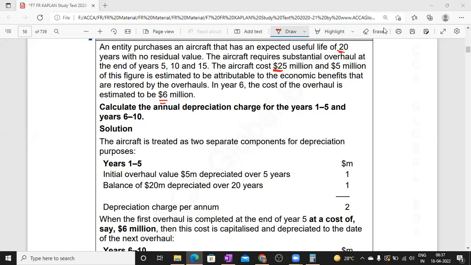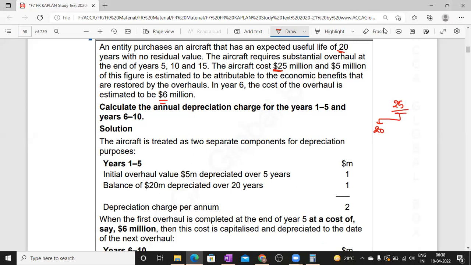So out of 25 million, we spend 20 million at present, and 5 million is attributable to economic benefits that are restored by overhaul.